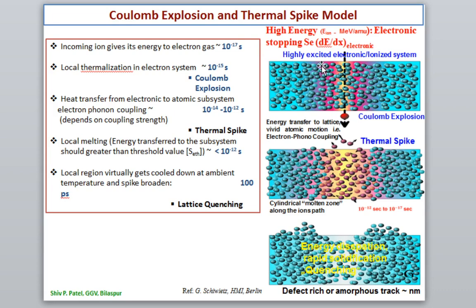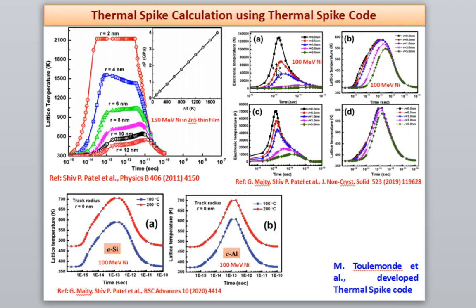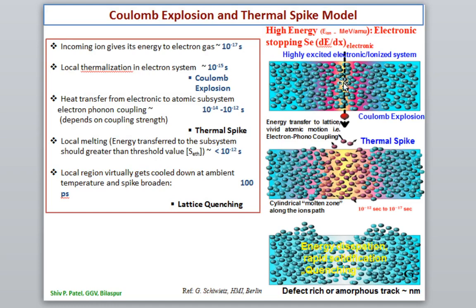Then local thermalization of the electronic system: the electronic system will get heated, as we have discussed in the previous lecture slide, and the electronic temperature is of the order of 120,000 kelvin. So this electronic system will be heated in 10 power minus 15 second. That means Coulomb explosion takes place.